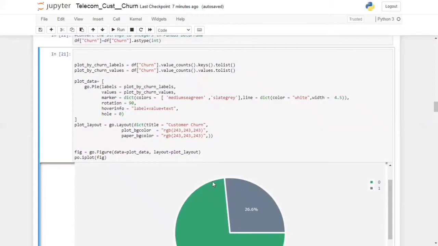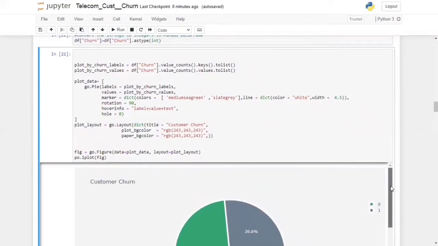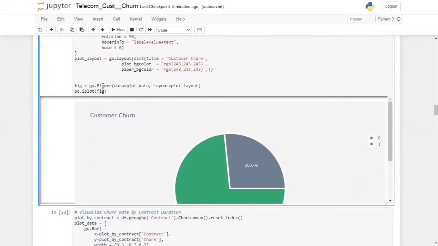If we hover our mouse over this, it shows the label, like 1, and the total count, the value, and the text. And similarly we have used go.Layout, which generates the layout of our graph using the colors and the title customer churn, as we can see here. And then we use the iplot function to plot the graph.